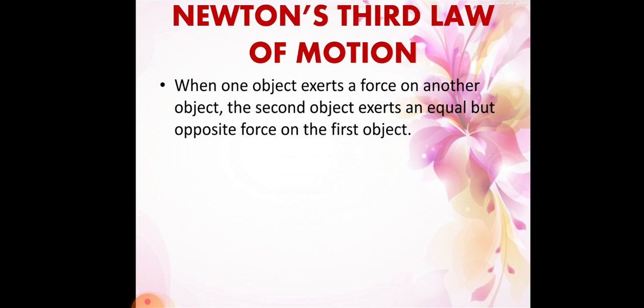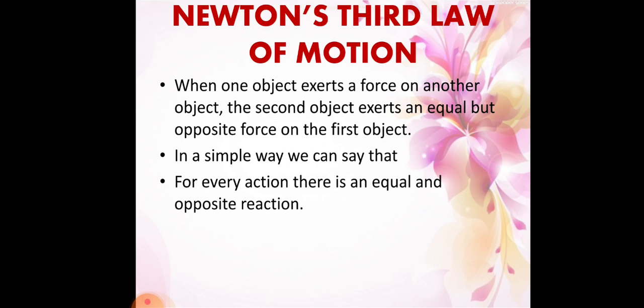So here when one object exerts a force on the other object, two objects are there: one is the ball and the other is the wall. We are throwing a ball onto the wall. So here the action is happening, and the reaction is that the wall again applies the same force to send the ball in the opposite direction. So the second object also exerts an equal but opposite force. In a simple way we can say that for every action there is an equal and opposite reaction for every object.